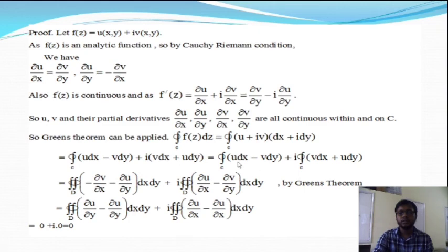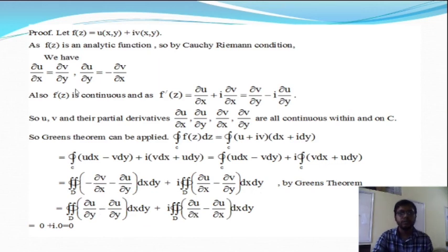We'll get, for the integration of u dx minus v dy, double integration of (del v del x minus del u del y) dx dy, and the second integration will give i times the double integration of (del u del x minus del v del y) dx dy, when we apply Green's theorem.